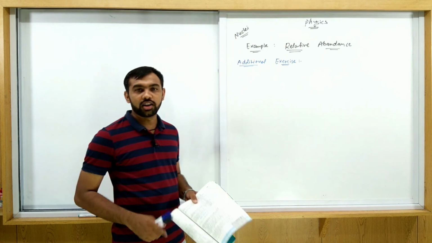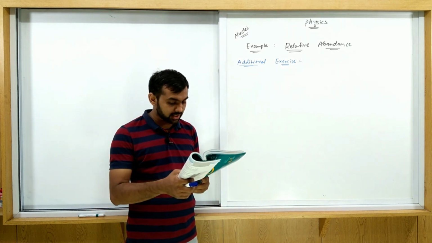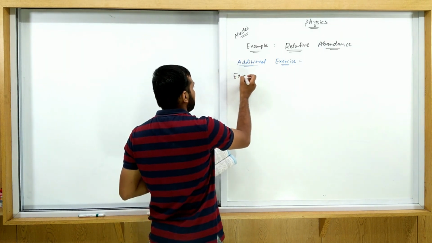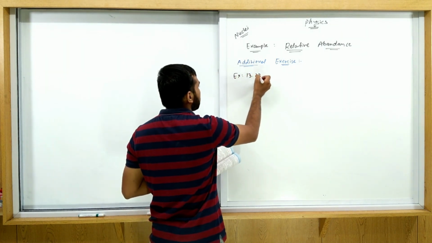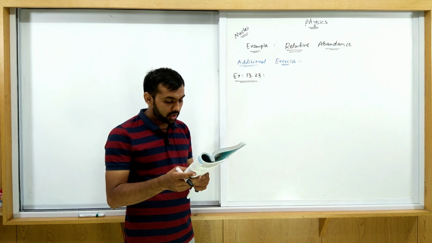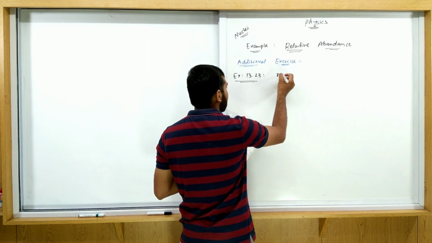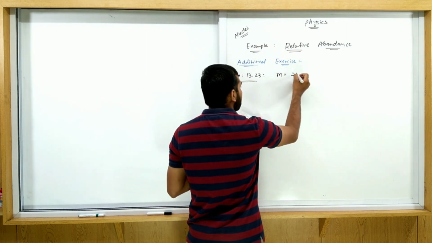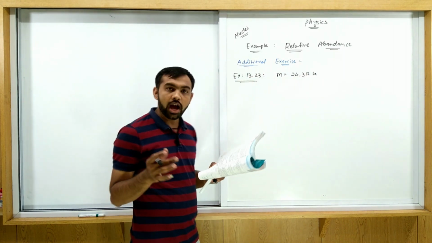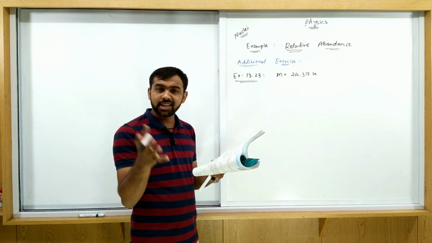Okay, now we are going to the same topic, an example on relative abundances from the additional exercise. All of you see example number 13.23 in your textbook. So now we are solving example 13.20. Again, this example is from the same topic. What is this problem? In the periodic table, the average atomic mass of magnesium is given as M equal to 24.312 AMU, and the average value is based on the relative abundances on the earth, as we discussed in the theory.